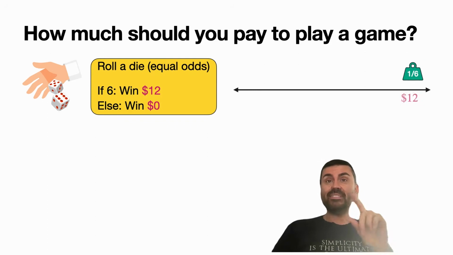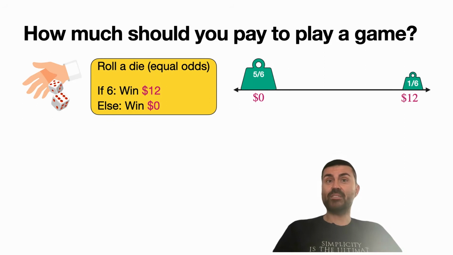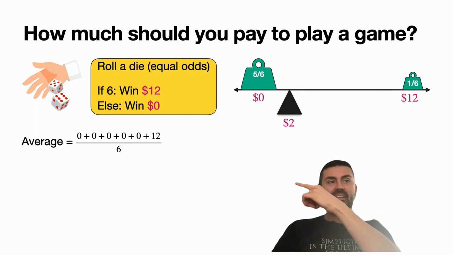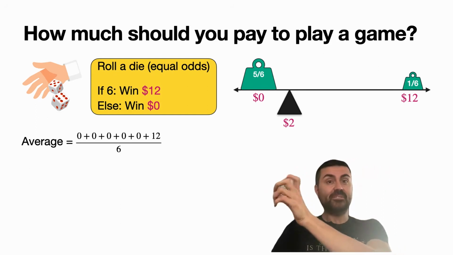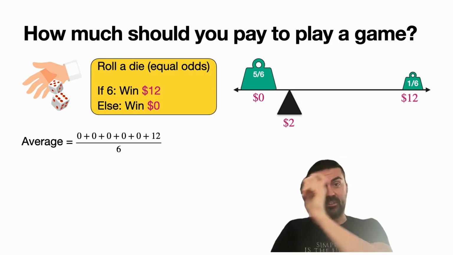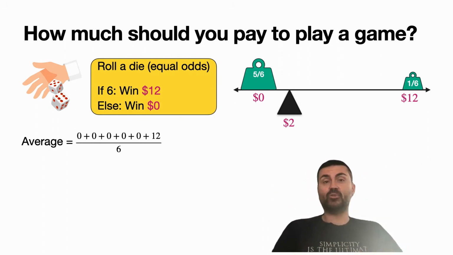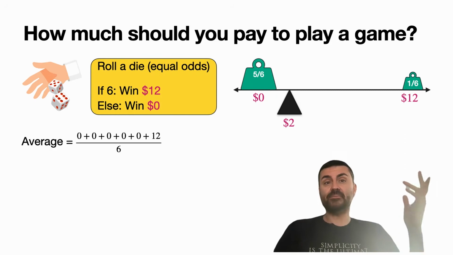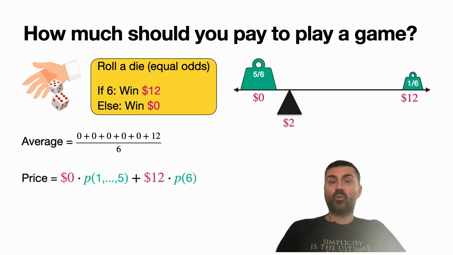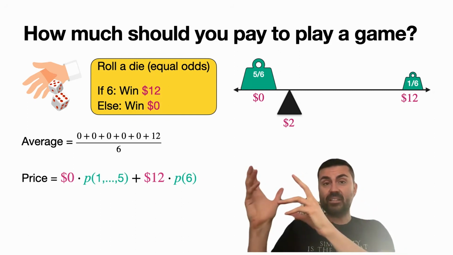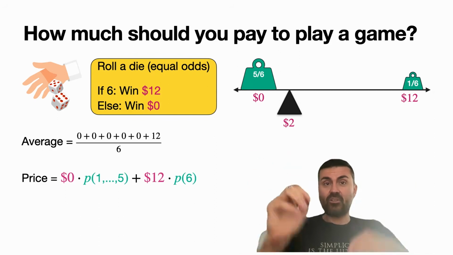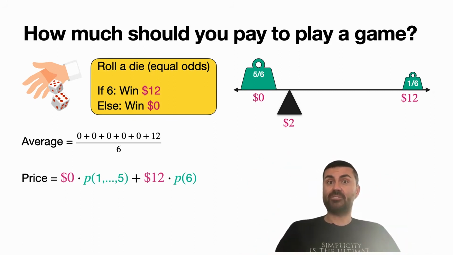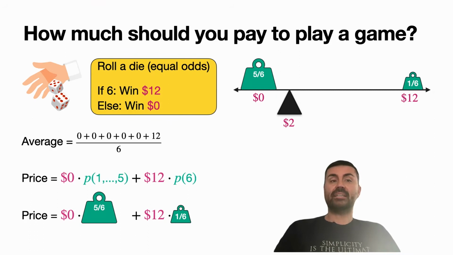Let's put 1/6 of a kilogram at $12 and then 5/6 at 0 and see where this balances. It balances at 2, because 2 is the price you should be paying. Why 2? Because we calculate the average: 0 plus 0 five times for 1, 2, 3, 4, 5, and 12 for the value 6, and then divided by the total possibilities, which is 6. Or we can also write it as 0 times the probability of 1 or 2 or 3 or 4 or 5, plus 12 times the probability of 6. So the probability of winning times how much you won, add all those, and you get the expected value or the average. It can also be seen like this graphically, and that is equal to 2.